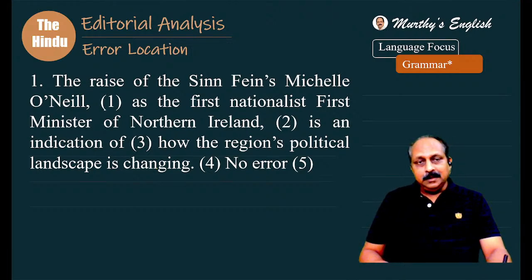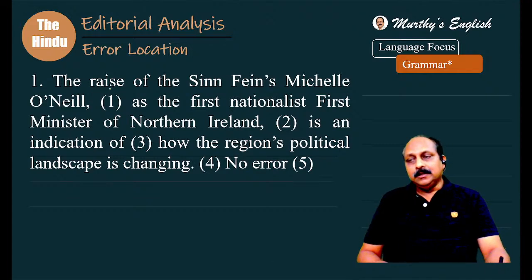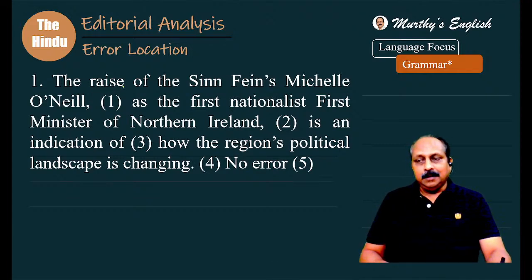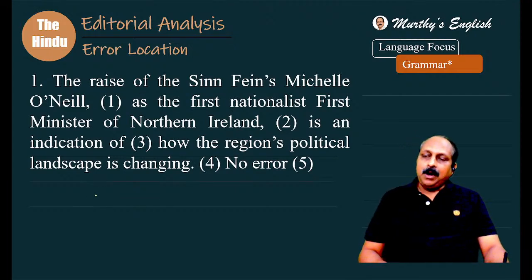A question like this, see what happens when you prepare for a competitive exam, from the English point of view, you have to have certain things at your fingertips. When you learn grammar, obviously you come across parts of speech. When it comes to parts of speech, we have the most important part of speech, a verb.